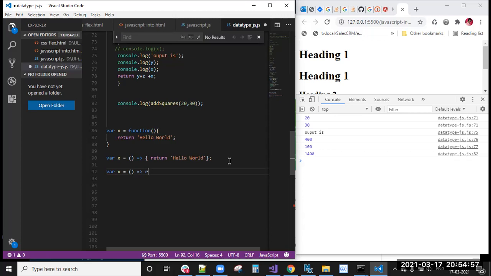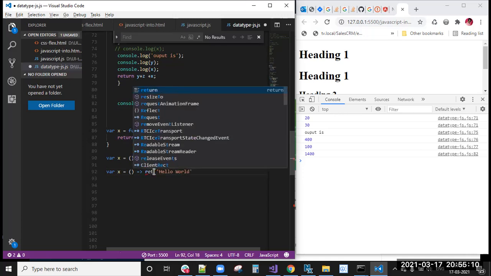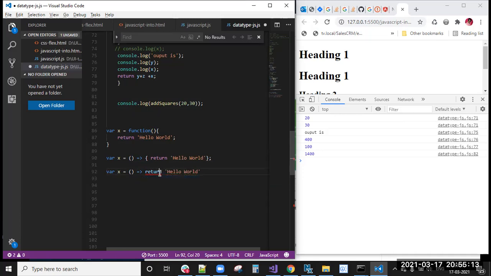And next, they have removed the open and closing braces also, and return hello world. Okay, this is the final arrow function syntax. These three lines are transformed into a single line like this.